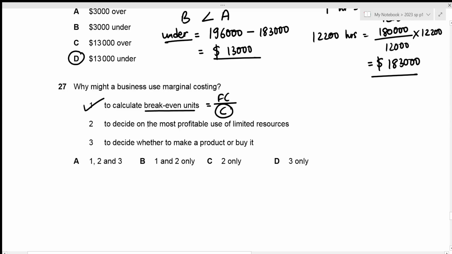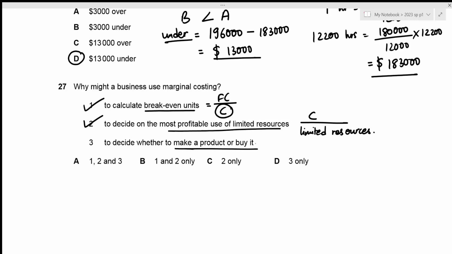The second one is to decide on the most profitable use of limited resources. Remember that in case of figuring out the most profitable use of limited resources, we figure out contribution divided by the limited resources required for each different product, which means that this obviously utilizes marginal costing as well. So the second one is correct. The third one is to decide whether to make a product or buy it. Again, in order to figure out whether to make a product or buy it, we compare the contribution, which is again something that is calculated under marginal costing. So number 3 is correct as well. And our correct answer comprises of 1, 2, and 3, which is given in option A. So that's the correct one.